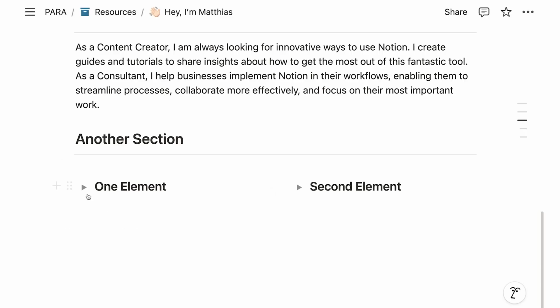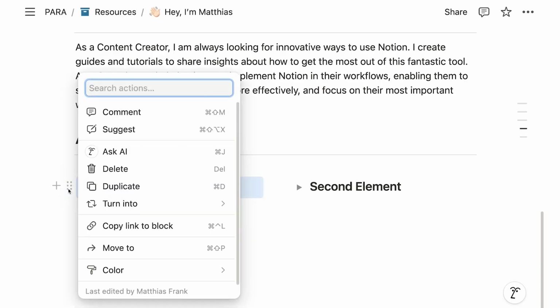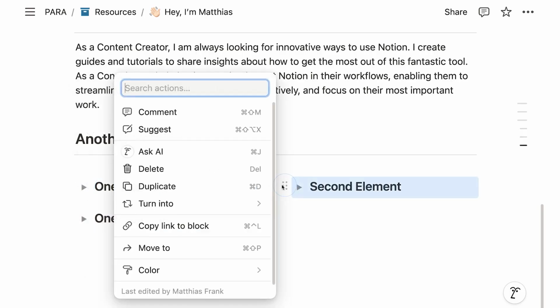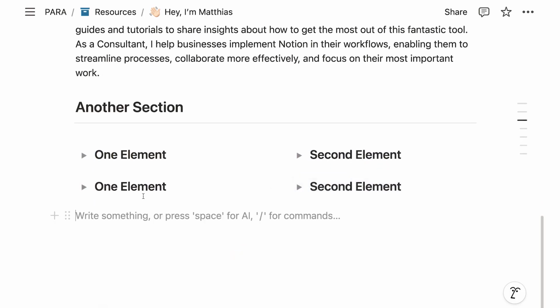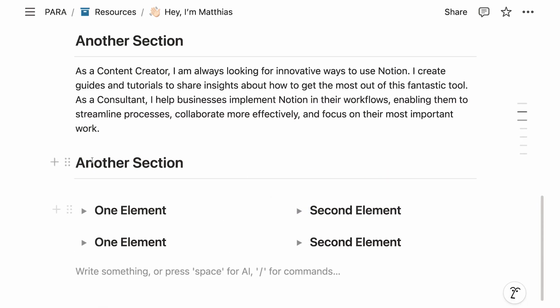But we can leave it like this, or we can actually duplicate it. So let's click on the 6 dots, say duplicate, right? Another thing that's quite useful if you want to replicate page elements. And now we have pretty much the same look as on this other page.